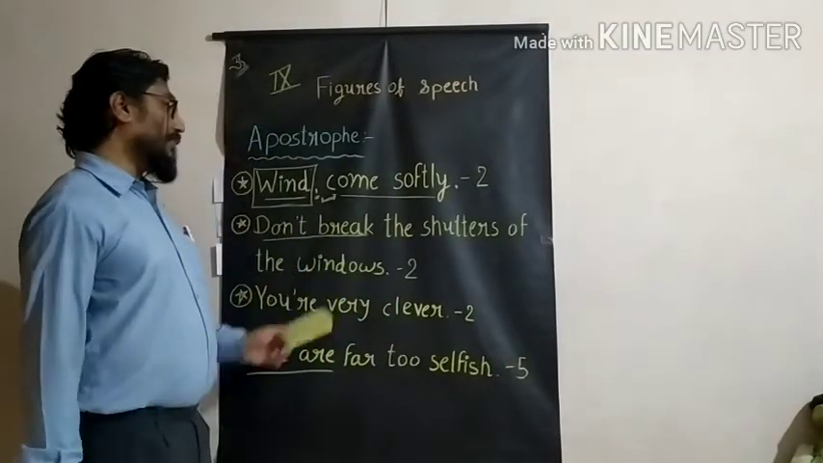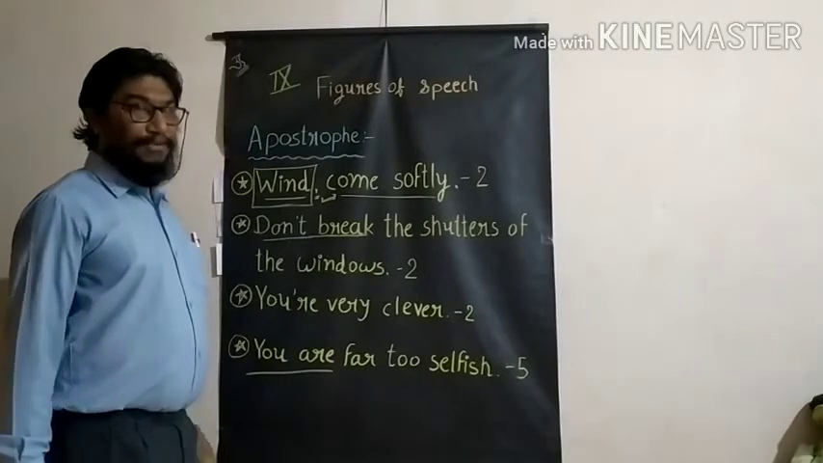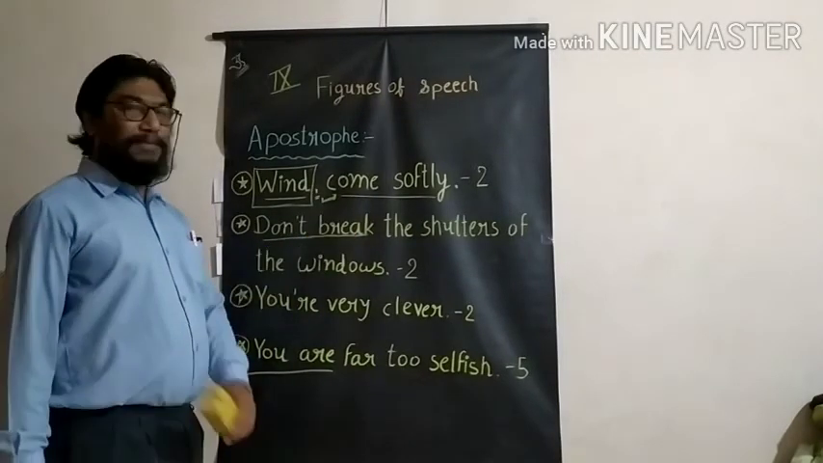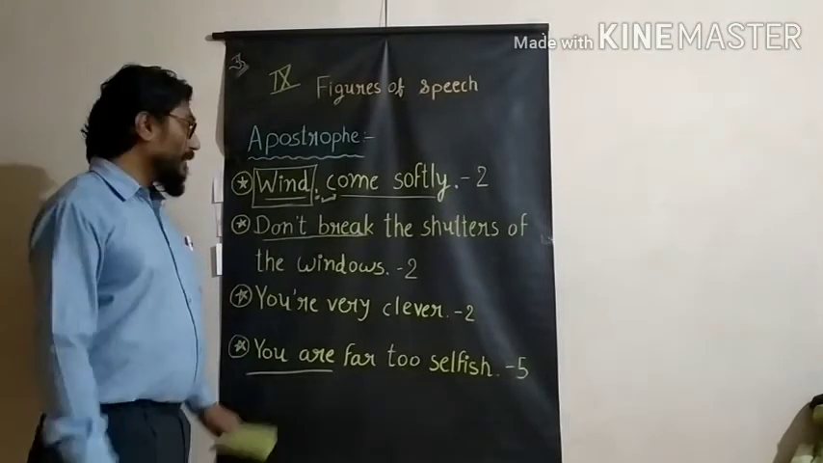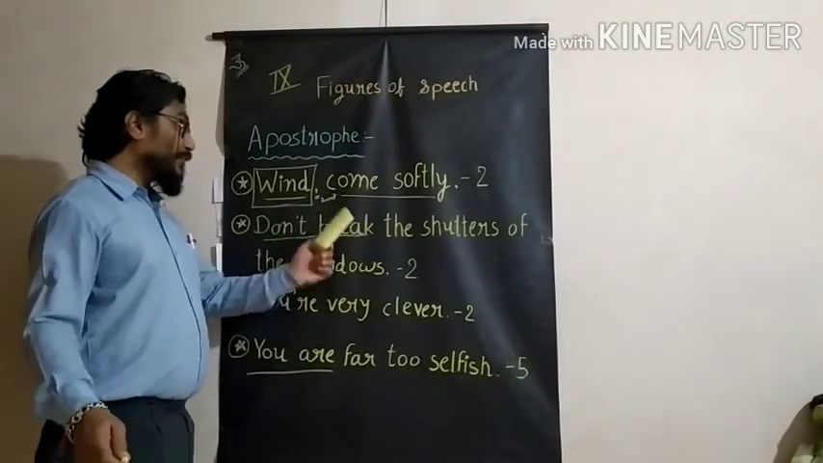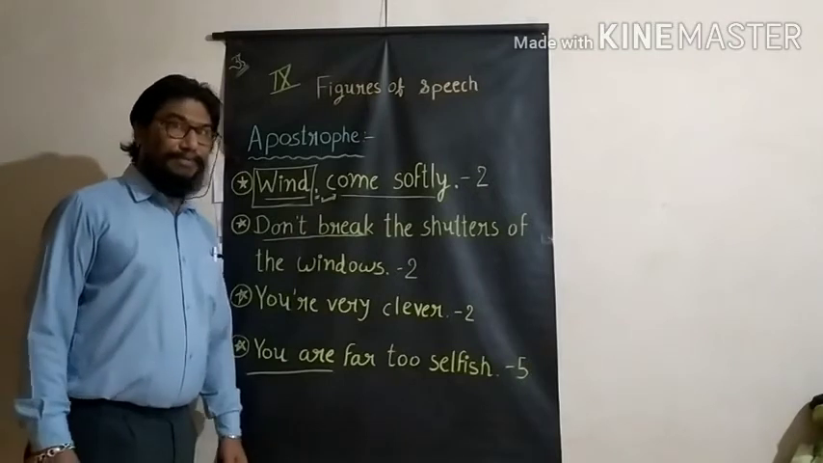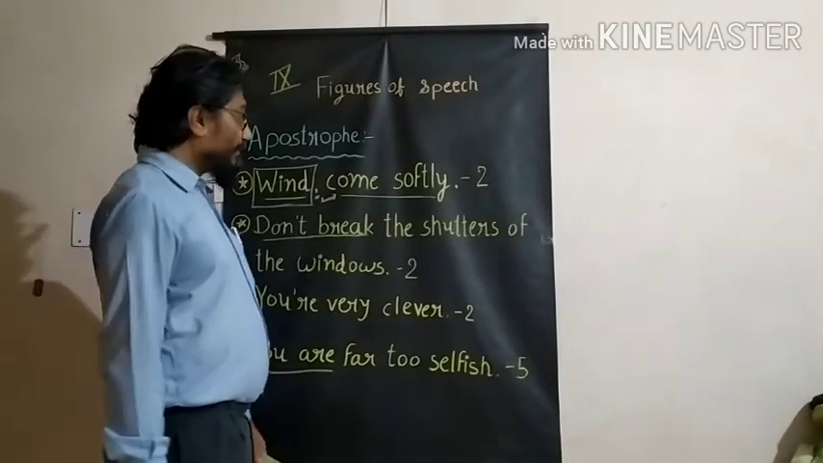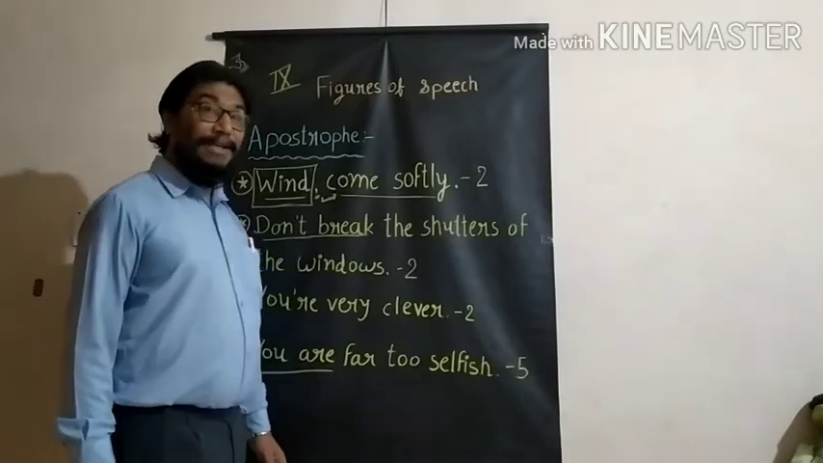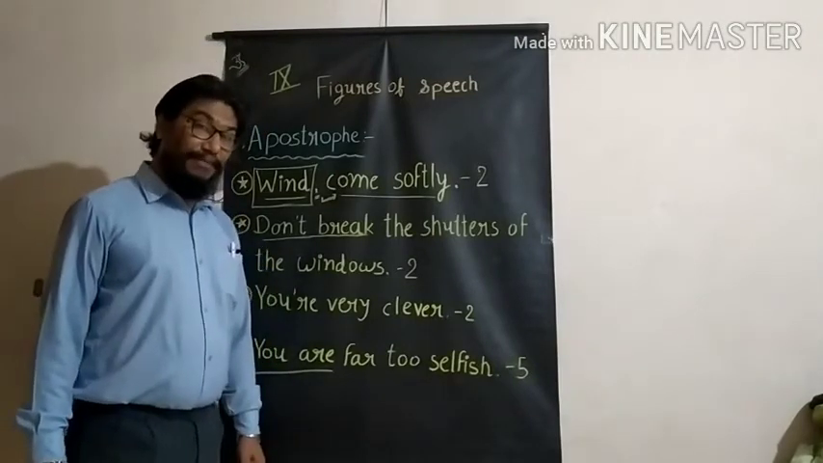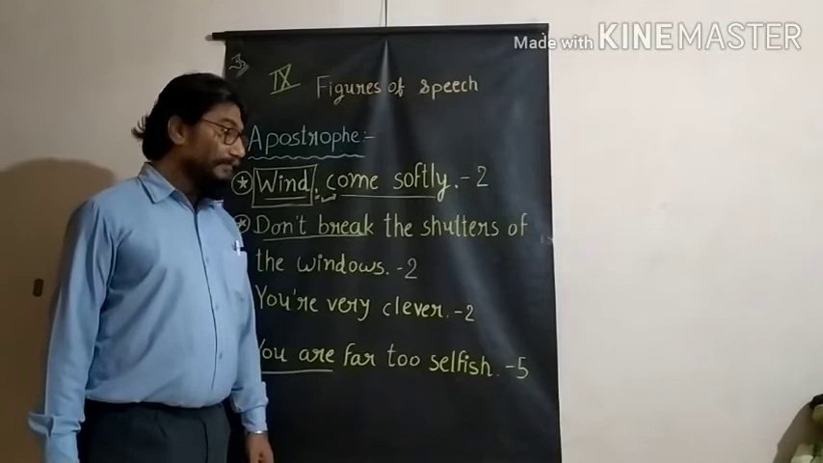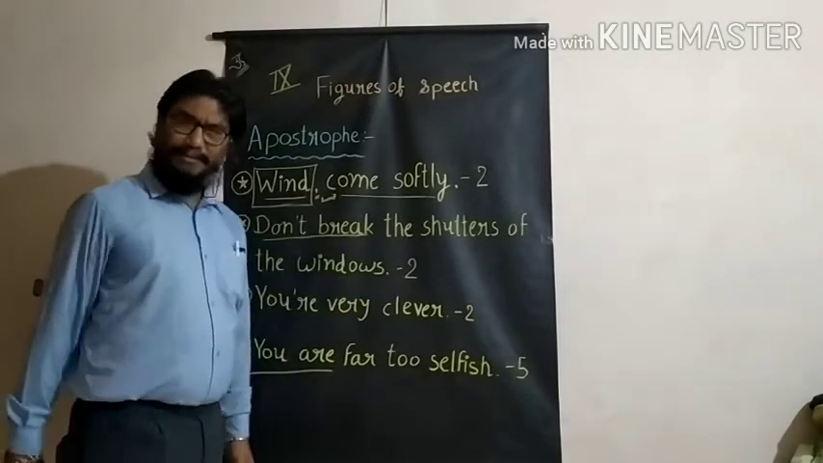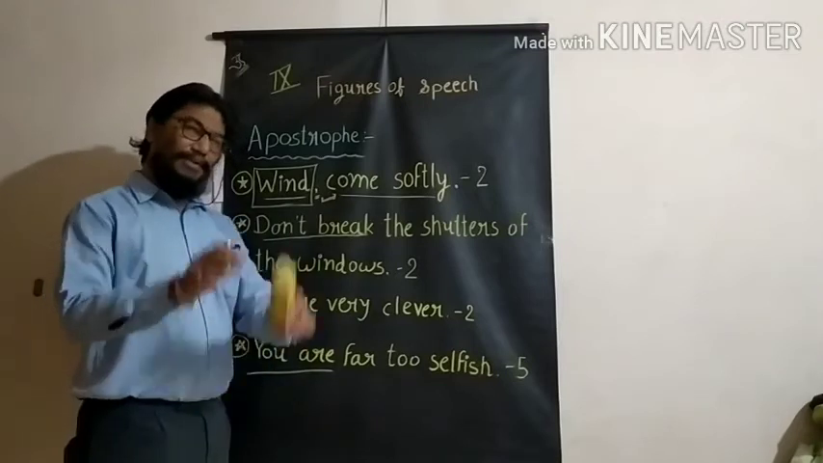One thing I'll tell you. If you concentrate on these figures of speech, you will find out it is direct address. Naturally, this is the best example for apostrophe. Apart from that, can you remember another figure of speech? This is direct address to wind. Naturally, it is apostrophe. Nothing is wrong.